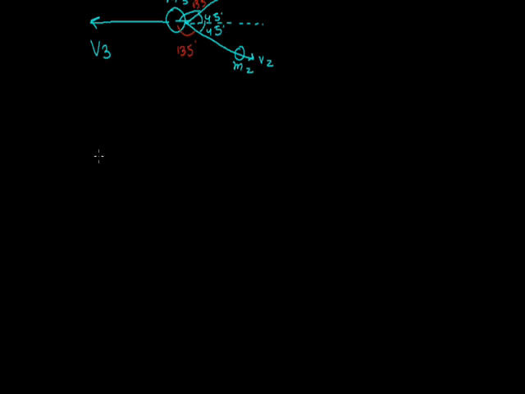Now we are given m1 is to m2 is to m3 is 1:1:3, but it is again given to us that m1 plus m2 plus m3 is equal to 1 kg.